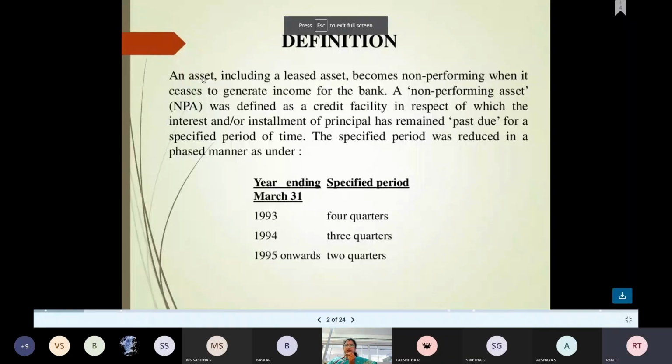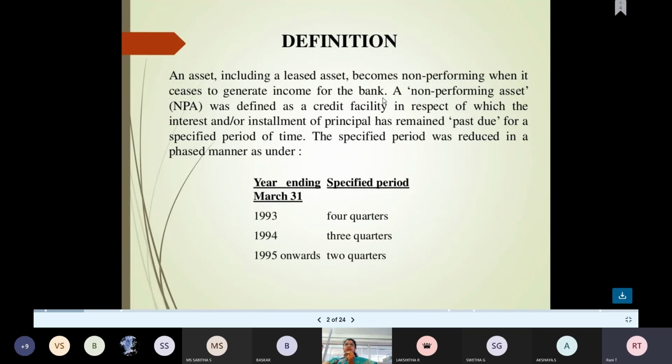See, an asset, including a leased asset, becomes non-performing when it ceases to generate income for the bank. So, for example, a bank has lent money to a company and the company is not paying back the principal amount as well as not paying the interest, then automatically the bank treats it as a non-performing asset.